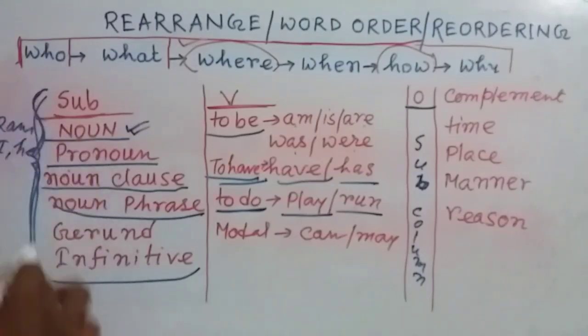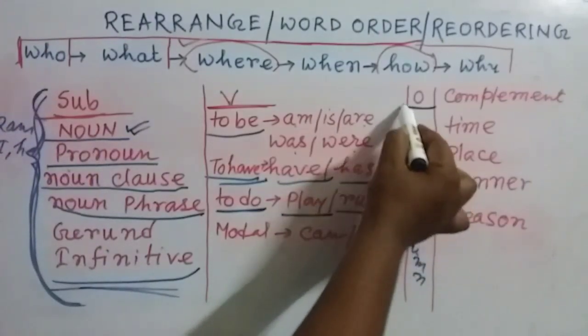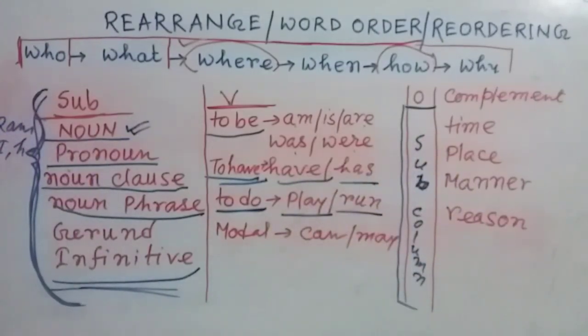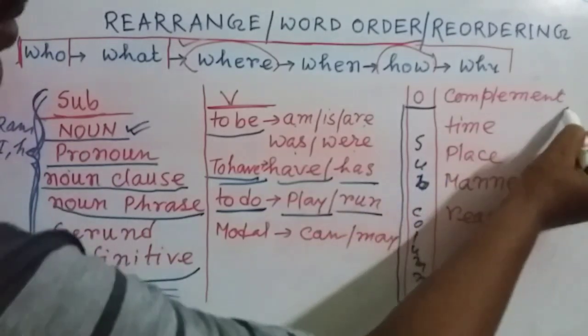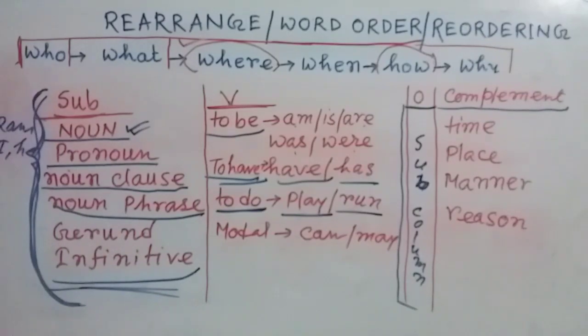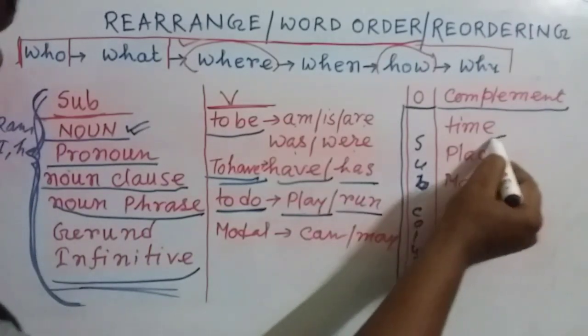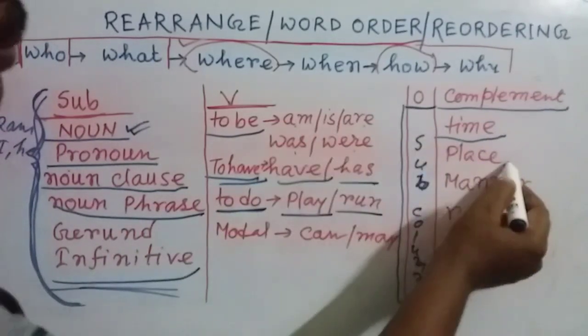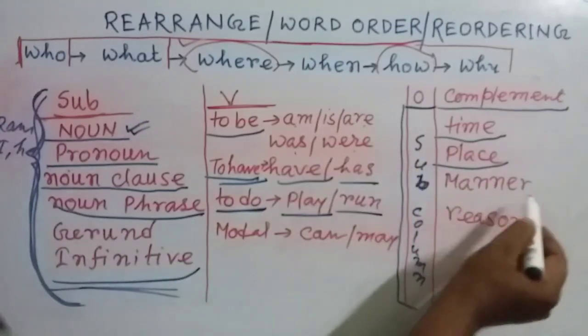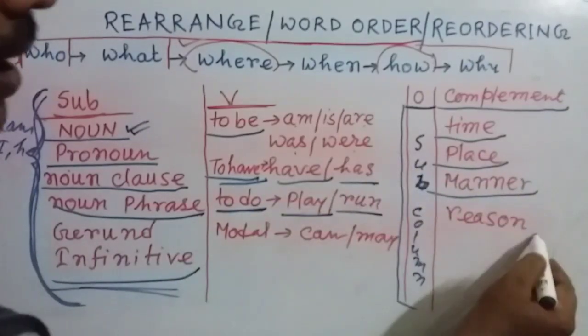Subject column, that means the words which are there, the same words can be used as the object in a sentence. And the last part, that is complement. Here there may be time phrase, here may be place, here may be the manners or the reason.